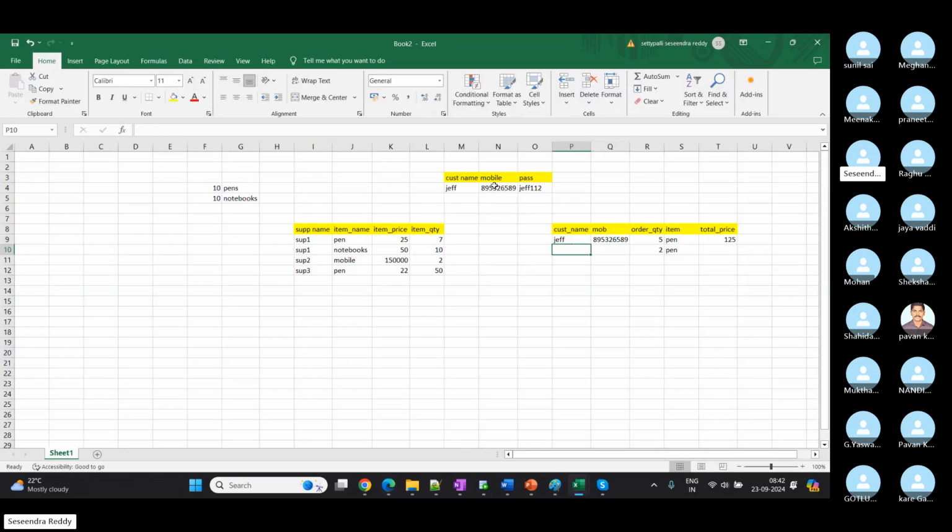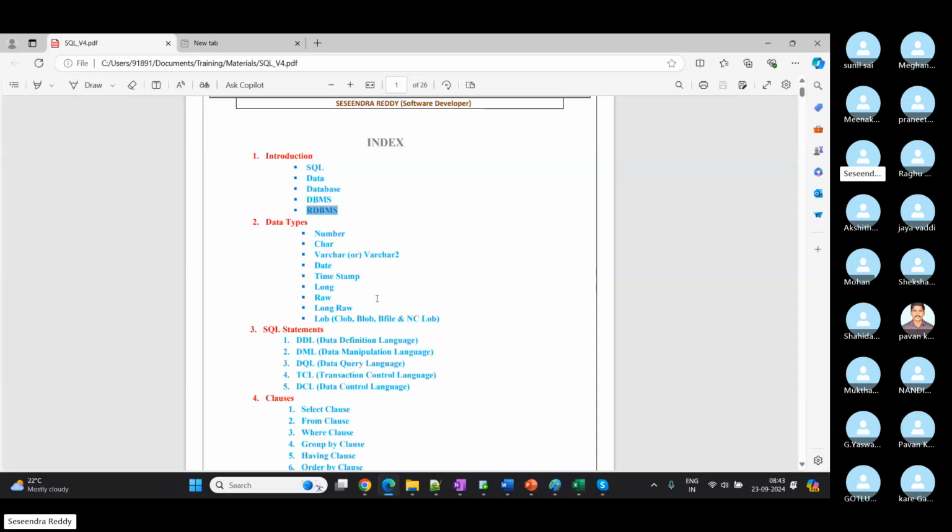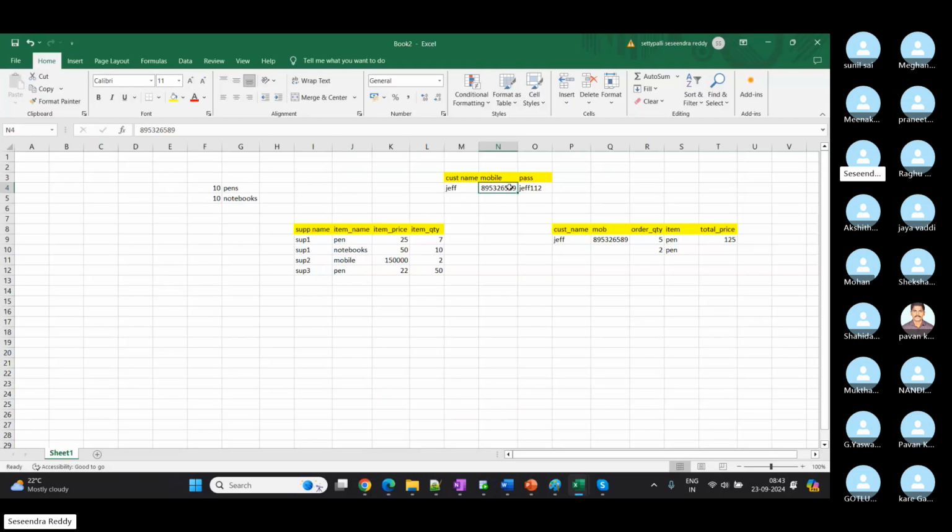So if it is available in the registration table, then only he can place the order. Same thing with a supplier. If he registered and he updated the quantity, then only he can sell that product to a customer. Registration is mandatory. So that is about relation. Again, here you can't understand the entire concept of relation between tables. We have one separate concept, constraints, which is also used to maintain the data quality.